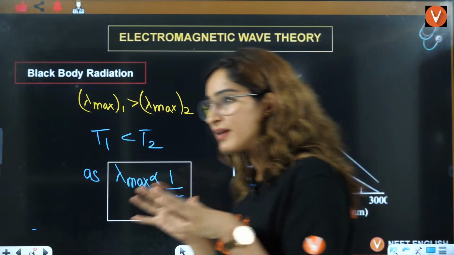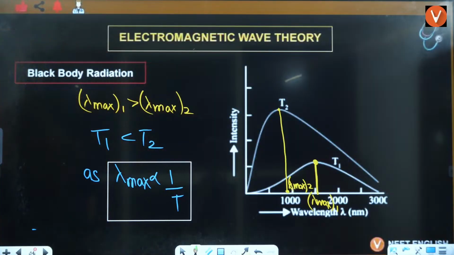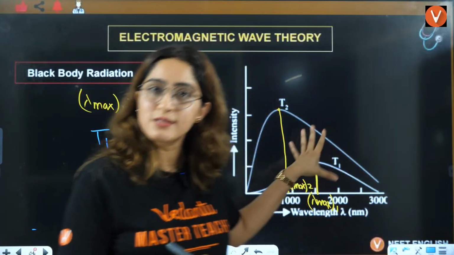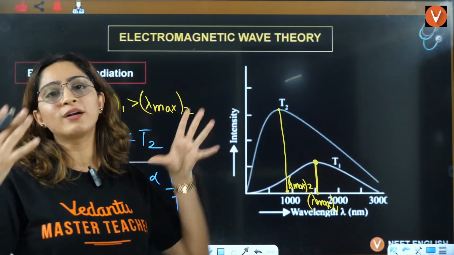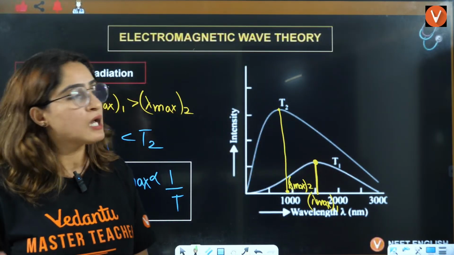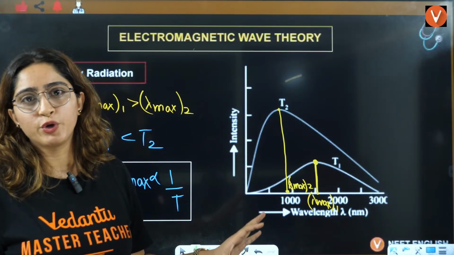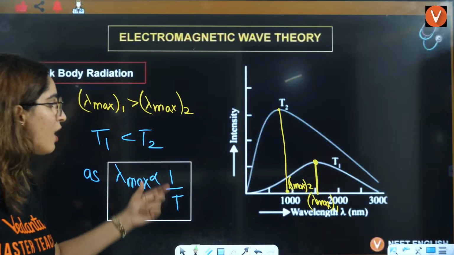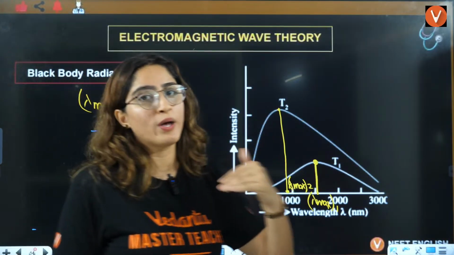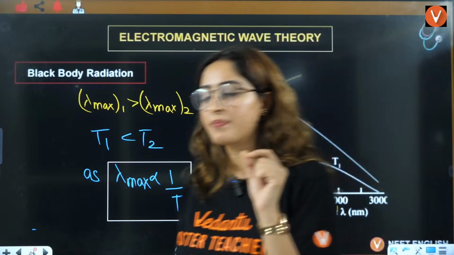It's a very, very detailed topic, but that much detail is not in your syllabus, so that's why I'm sticking to this only. If I go beyond this, you will get confused. But this particular question is very, very important for you. This is the law, and this is how they can ask you questions based on this graph.